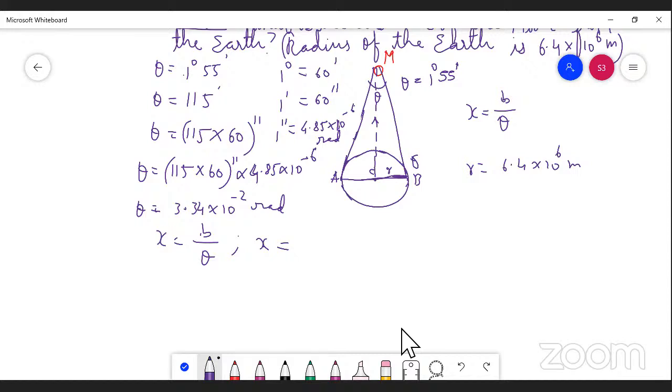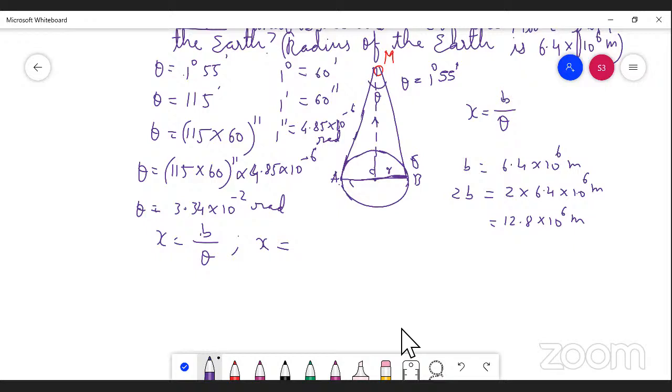Which symbol denotes the radius here, especially for this diagram? The symbol B denotes the radius. So instead of R, we can substitute B. So 2B will come, the base or diameter of the earth. So 2B is nothing but 2 into 6.4 into 10 to the power of 6 meter. If you multiply this 2 with the 6.4, we get 12.8 into 10 to the power of 6 meter.